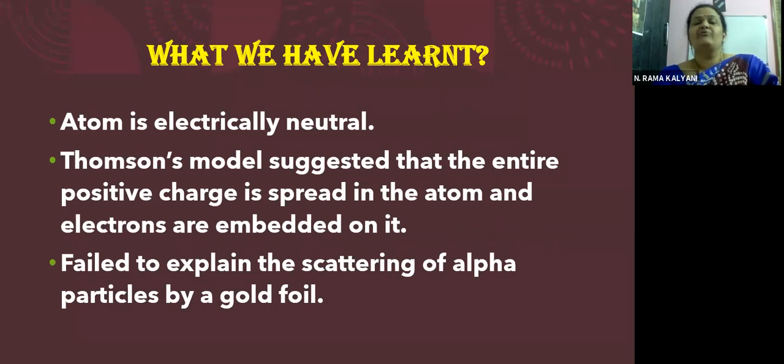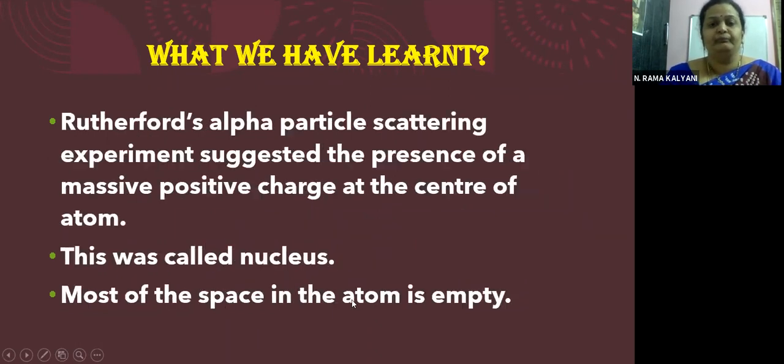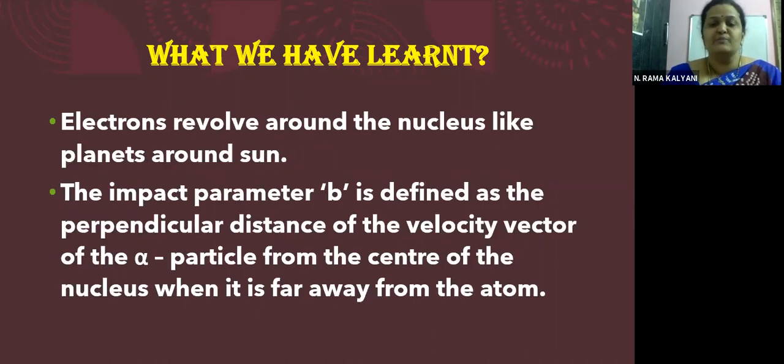Right, children? So we have come to the end of today's session. Before leaving, let us have a fast review of what we have learned today. Atom is electrically neutral. Thomson's model suggested that the entire positive charge is spread in the atom and electrons are embedded in it. This model failed to explain the scattering of alpha particles by a gold foil. Later, Rutherford's alpha particle scattering experiment suggested the presence of a massive positive charge at the center of the atom, which was called the nucleus. Most of the space in the atom is empty. This was the postulate of Rutherford's model.